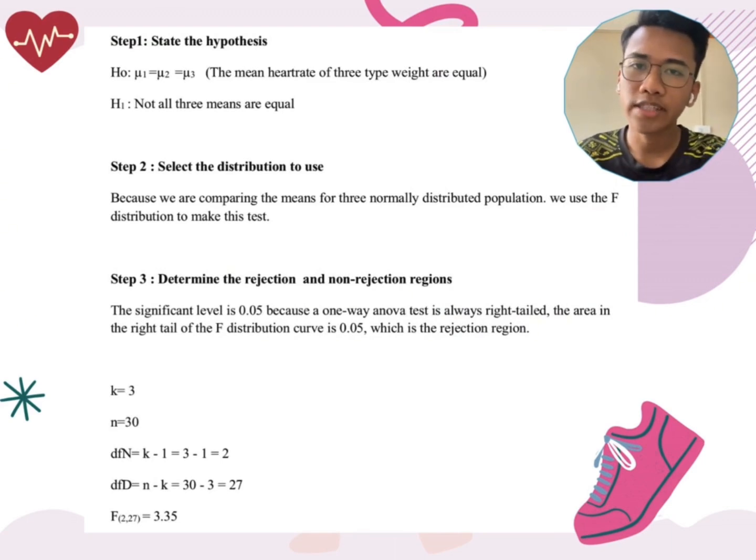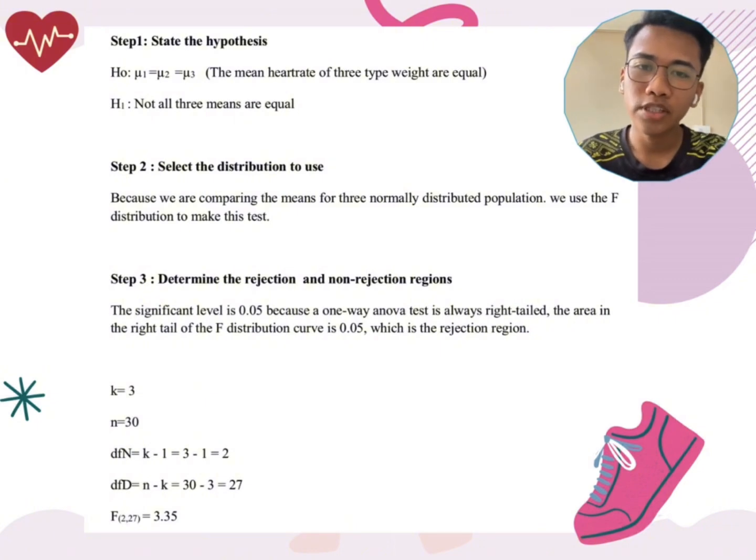For step 1, state the hypothesis. For H null, mu1 equals mu2 equals mu3. For H alternative, not all three means are equal. For step number 2, select the distribution to use. We use the F distribution to make this test because we are comparing the means for three normally distributed populations.